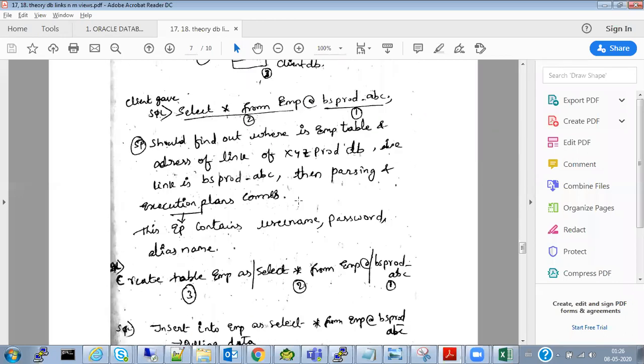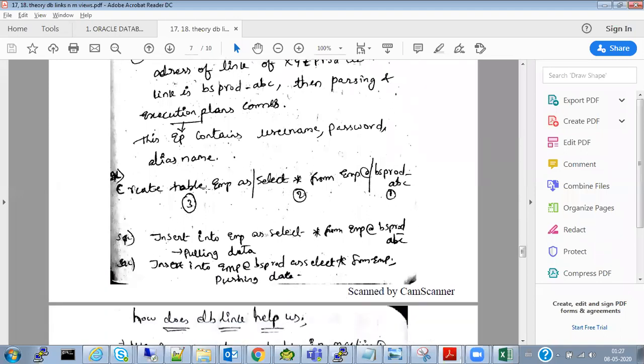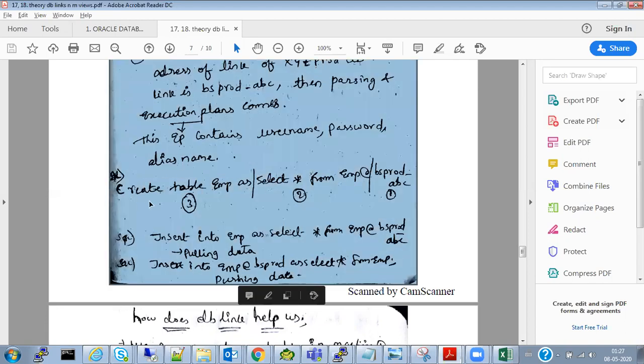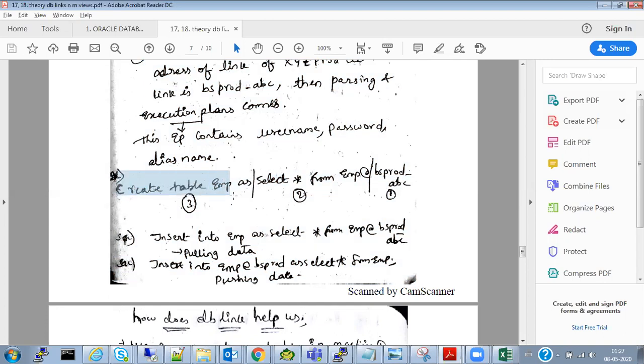Okay. So how does this parse generally? Create table emp. It is parsed as: from where, select star from emp. Again, it is parsed as from which emp table it has to create an emp table in the source, or whatever the target. I have to create an emp table as select star from emp. I have to take the entire EMP table reference, and then I have to create this.